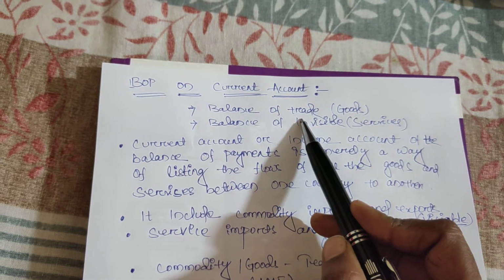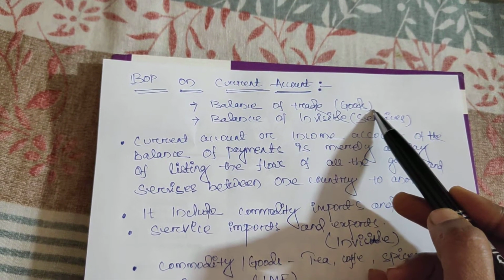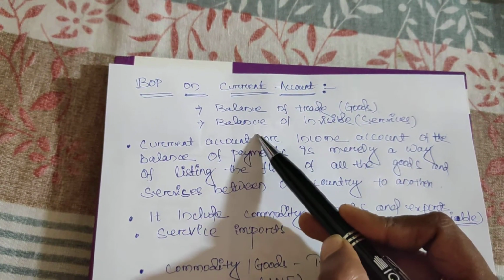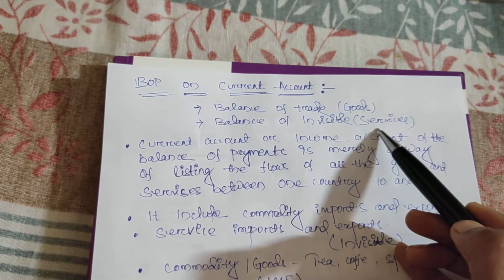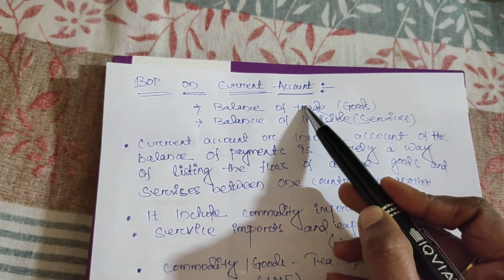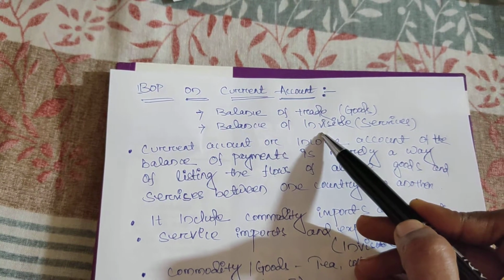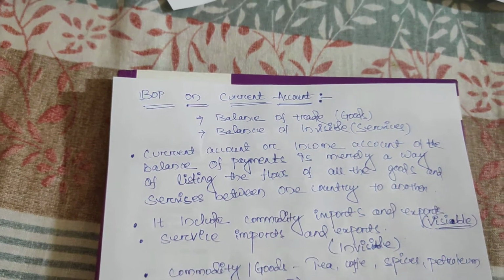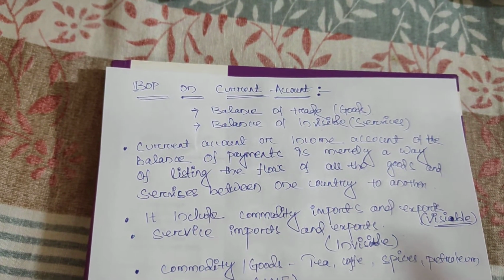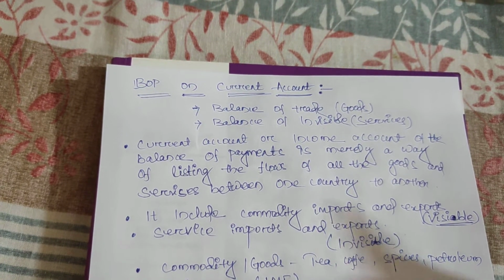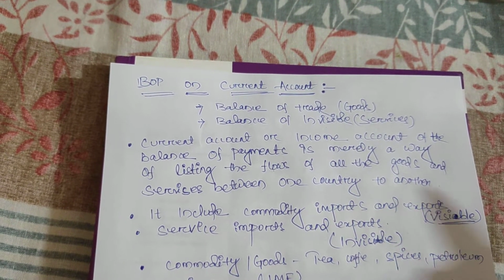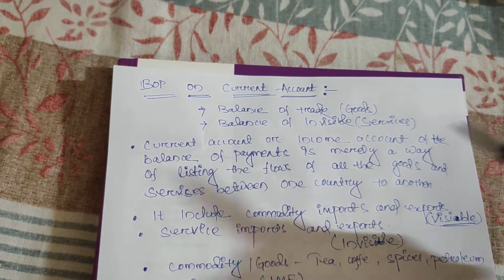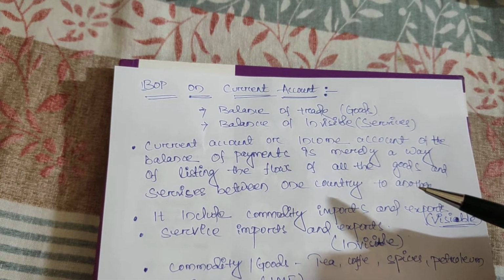Balance of trade means all the visible things, all types of goods and commodities. And balance of invisible means all types of services. This one we can touch, we can see, but this one we can only experience, we cannot see it. That's why it is invisible. Get it?